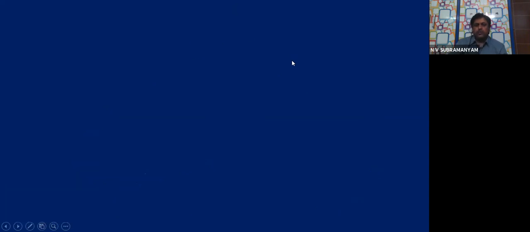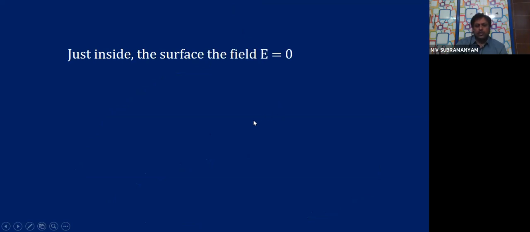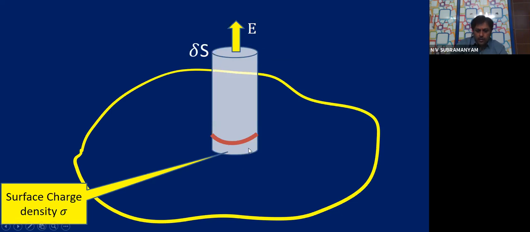Now, just inside the surface, the electric field is 0. You all know why. Whatever part I have shown below that border, inside that border, the electric field will be 0.